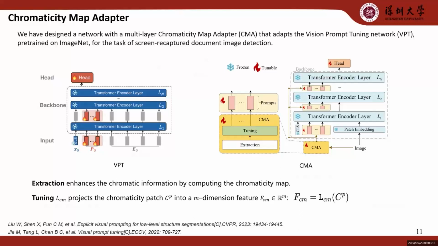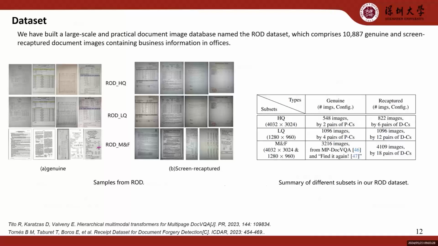The CMA network captures the chromatic features of the image and converts these features into visual prompts, which are then input into a transformer backbone network to enhance the model's ability to learn and recognize recaptured image features. To effectively evaluate the performance of our network, we constructed and shared a dataset named ROD, containing 10,887 genuine and screen-recaptured document images. The dataset includes three subsets: high-quality (HQ), low-quality (LQ), and mixed-quality (MQ) images. These subsets ensure the diversity and practicality of the dataset by simulating various real-world challenges.